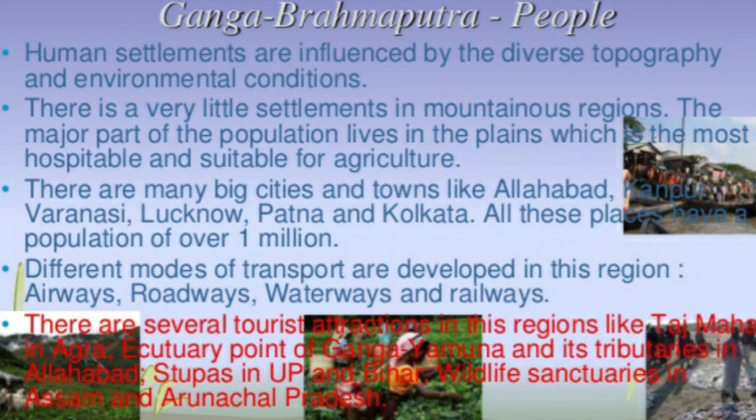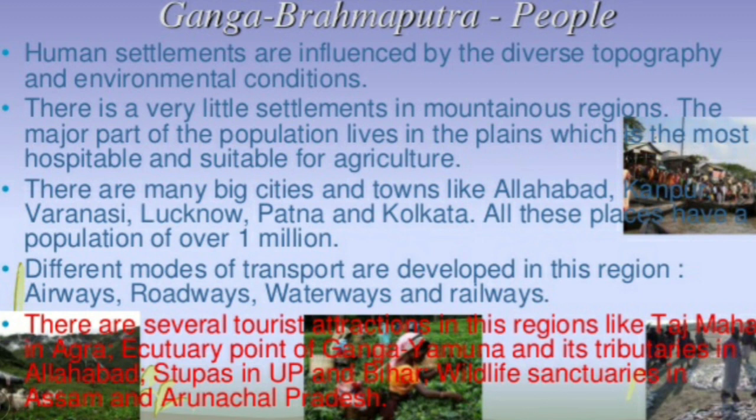There are many big cities and towns like Allahabad, Varanasi, Lucknow, Patna and Kolkata. All these places have a population of over 1 million, and even Kanpur, children, I missed out. So all these cities come under this Ganga Brahmaputra river basin. Then different modes of transport are developed in this region, like airways, roadways, waterways and railways. All four are highly developed in this region.